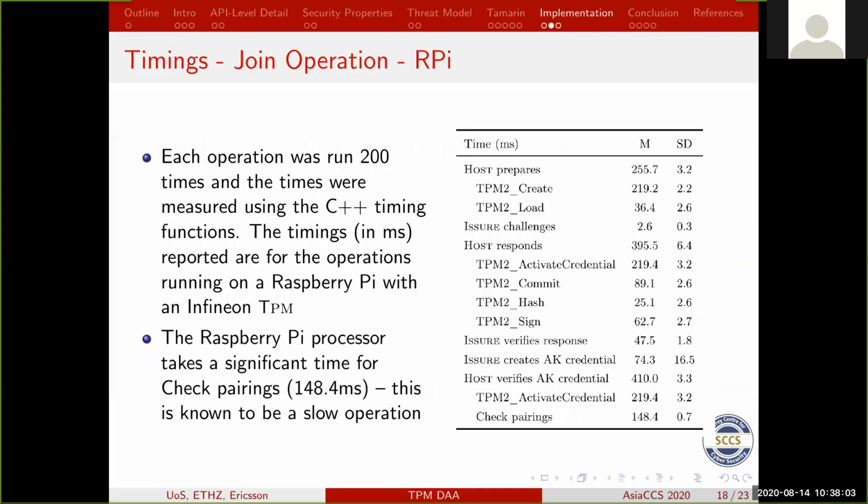We ran these operations 200 times to find out a decent average, and the results are presented here. The one that is worth pointing out is that the pairings checking on the Raspberry Pi takes a significant amount of time, but it is known to be a slow operation, and that's what we found too. I'll leave you to look at the numbers for the various TPM calls to see how they differ. But if you look at what actually goes on behind those, it's not surprising, given the amount of work involved in the TPM, obviously being a resource-constrained small chip.